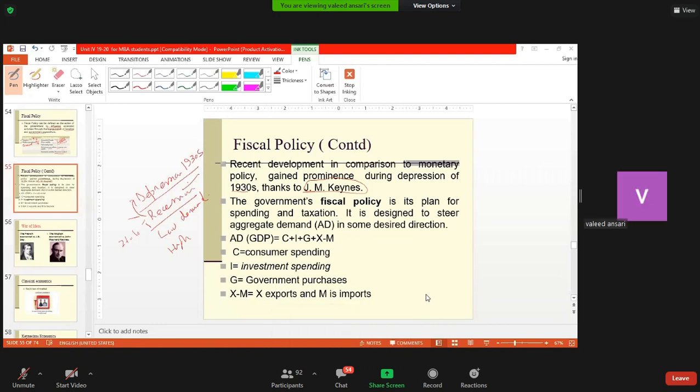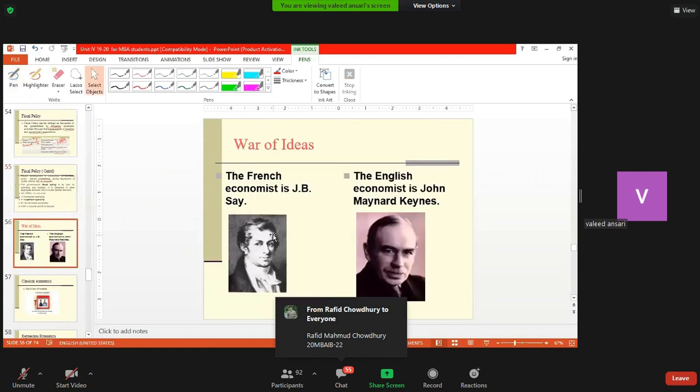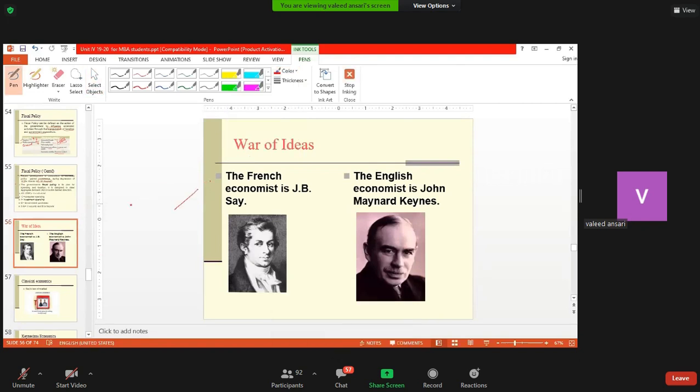So what I was explaining is that the depression of 1930s, a severe form of economic recession, lasted for decades. The prevailing economic thinking at that time was an idea which is known in economics as Say's law of market. Say's law of market states that supply creates its own demand. And Say was a French economist. Supply creates its own demand.